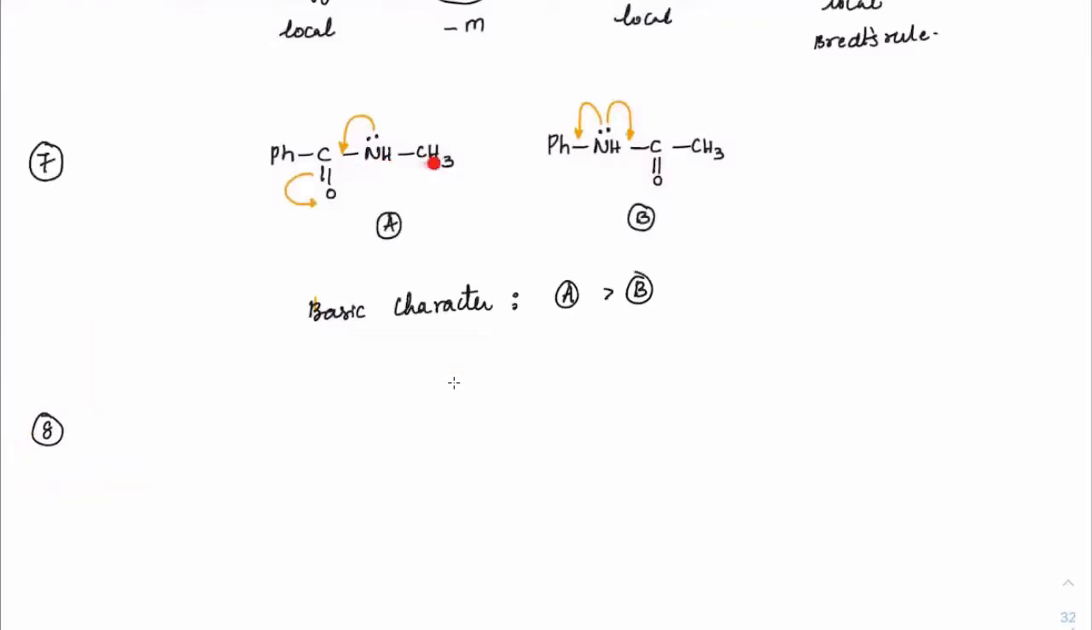So more the resonance, less basic. Both of them will have similar percentage S character, except that the first one will not have, the second one will not have an available lone pair at all.